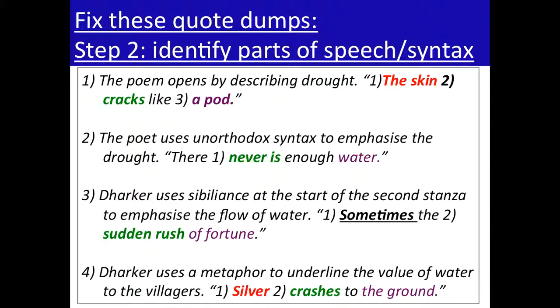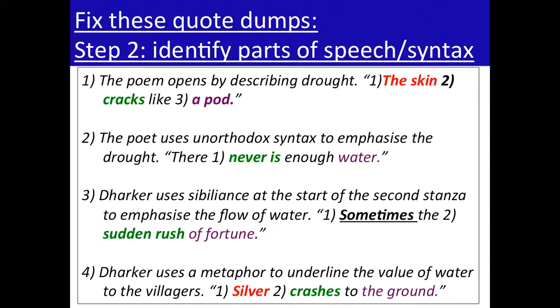Sometimes the sudden rush of fortune is an incomplete sentence, because it's missing an object. So you've got a verb phrase that opens it, sometimes the sudden rush, and then of fortune is only the object noun of that particular sentence. It doesn't fully make sense on its own, but sometimes is an important word. Sudden rush is an important phrase. Of fortune is an important phrase.